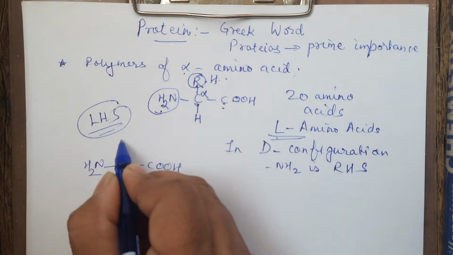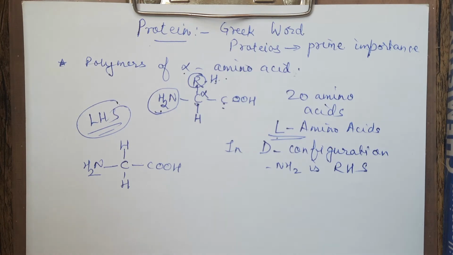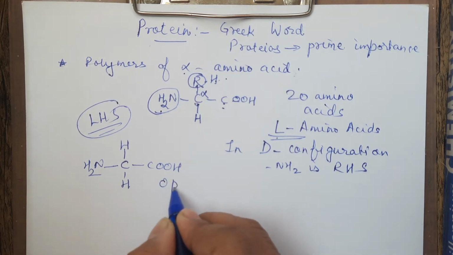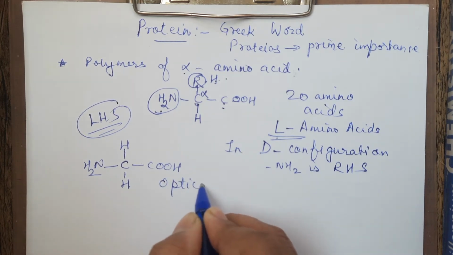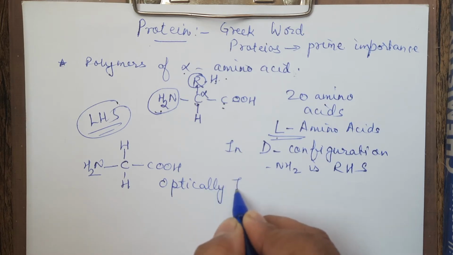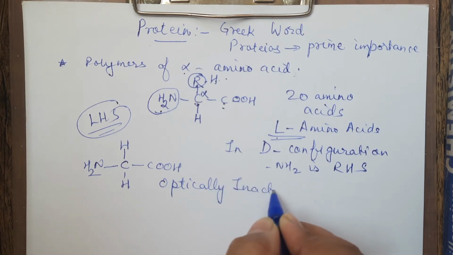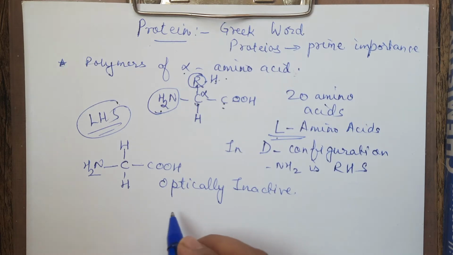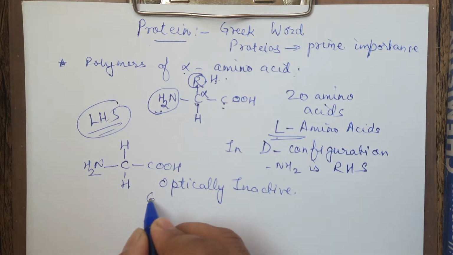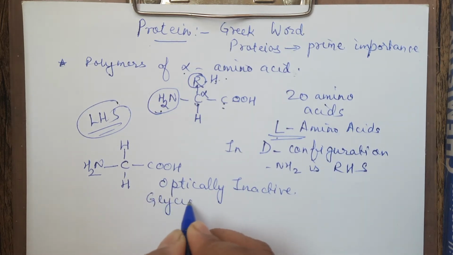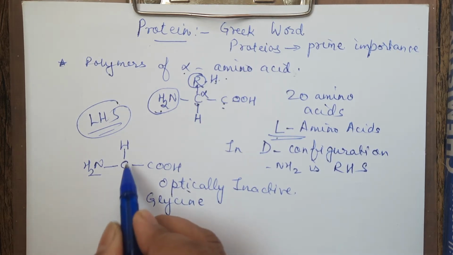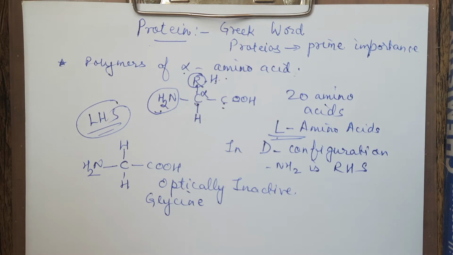And if this one is also H, then it becomes optically inactive. There is only one such amino acid which is optically inactive, and that is called glycine. If both are H, it is glycine.